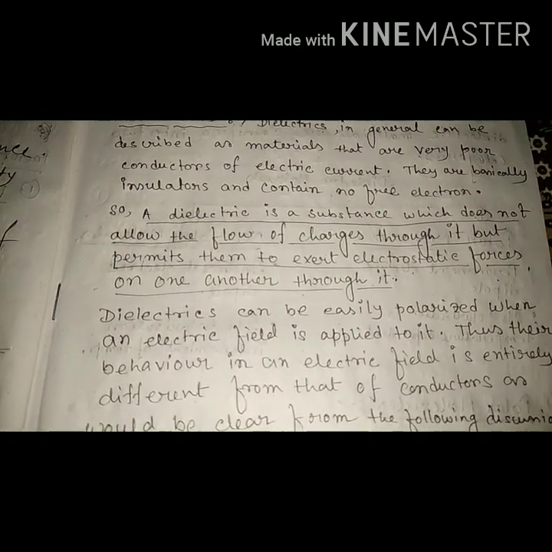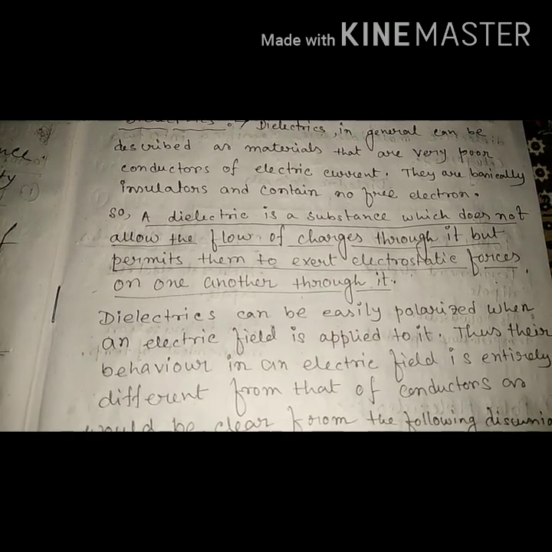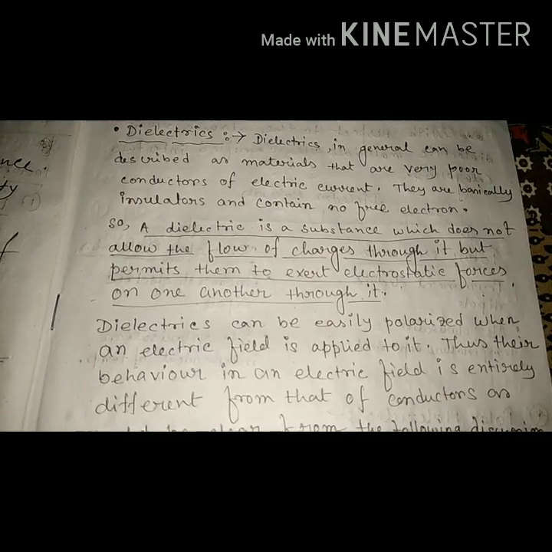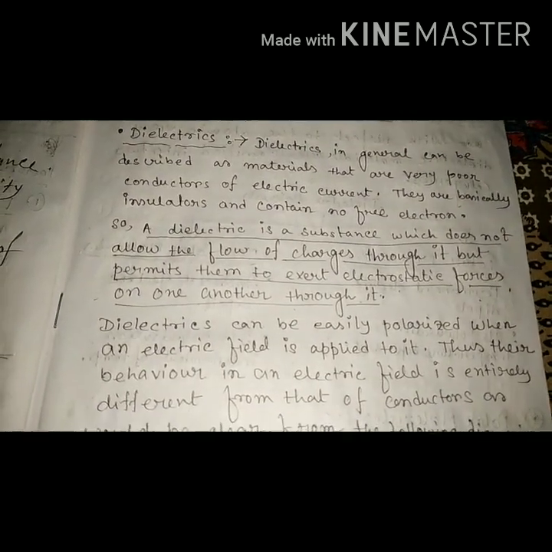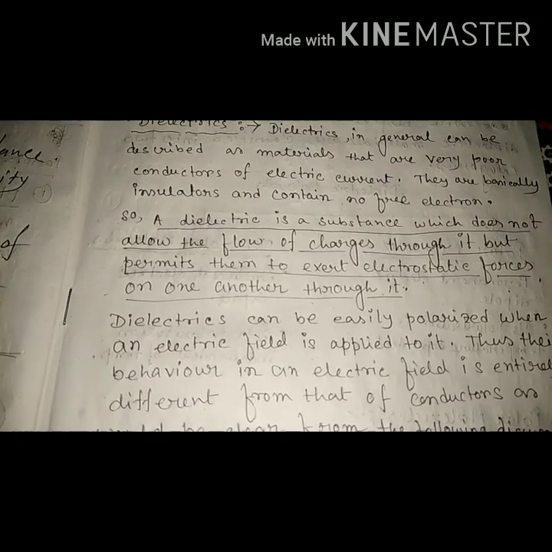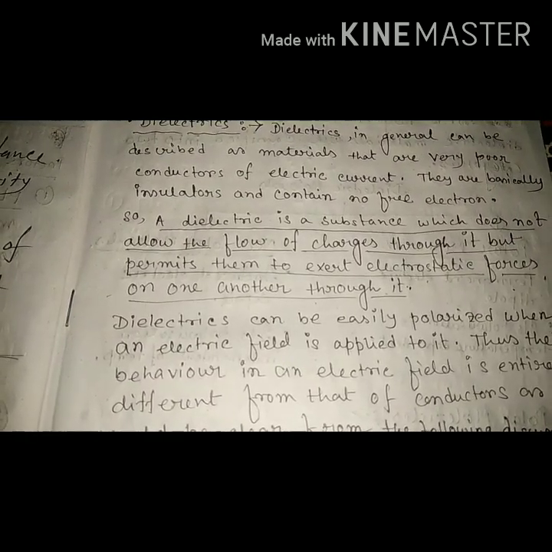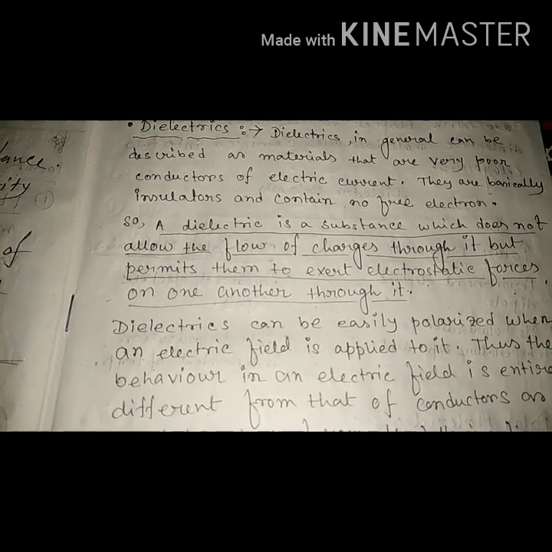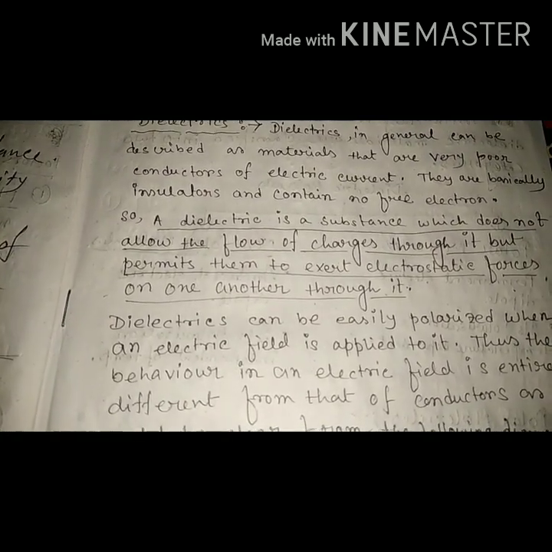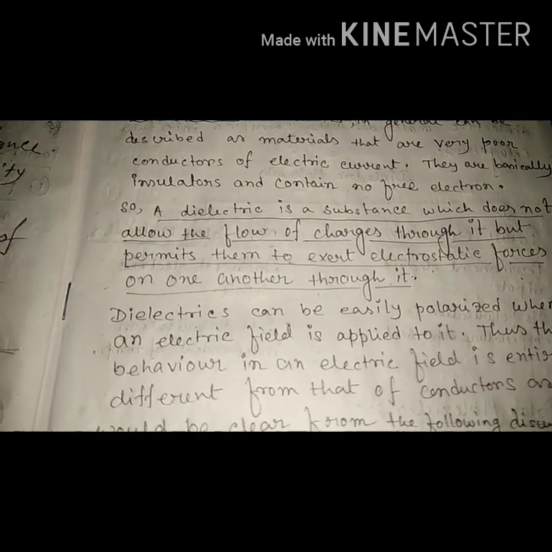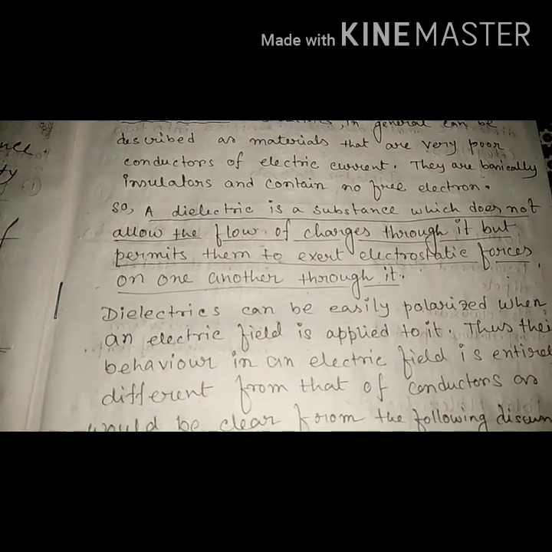The net effect of this movement, which is very small and therefore known as microscopic movement, gives rise to some important electrical properties in such materials. That electrical property of insulators is called dielectric behavior.